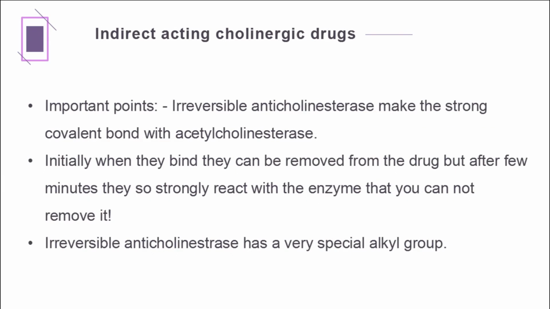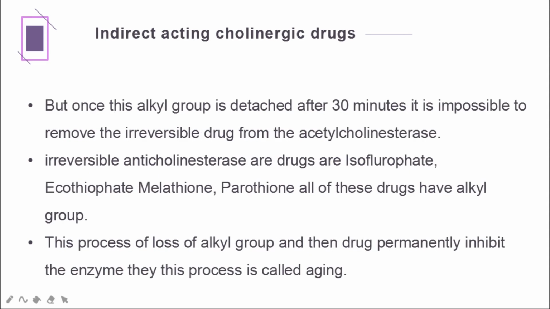Important points: irreversible anticholinesterases make a strong covalent bond with acetylcholinesterase. Initially, when they bind, the drug can still be removed, but after a few minutes they react so strongly with the enzyme that you cannot remove it. Irreversible anticholinesterases have a very special alkyl group. Once this alkyl group is detached, after about 30 minutes, it is impossible to remove the irreversible drug from the acetylcholinesterase. Irreversible anticholinesterase drugs are isoflurophate, echothiophate, malathion, and parathion. All of these drugs have an alkyl group. This process of loss of the alkyl group, after which the drug permanently inhibits the enzyme, is called aging.